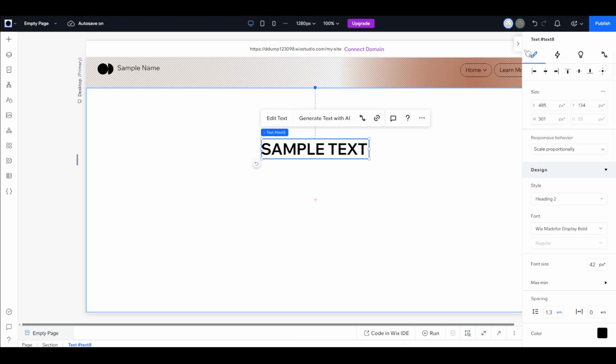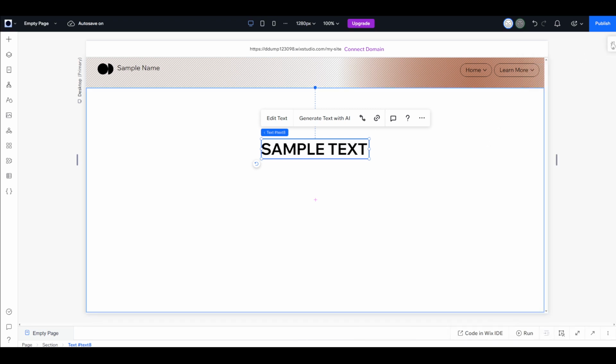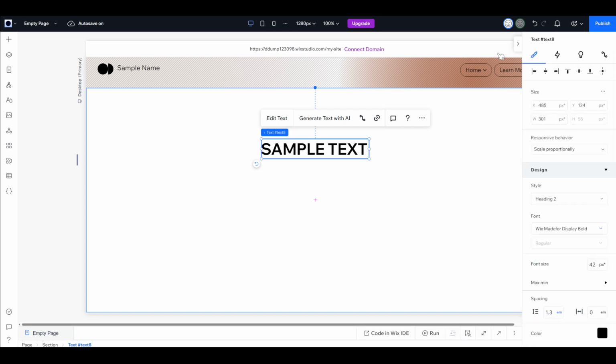If for some reason it's not visible, don't worry. Look for a small arrow icon placed at the top right side of your interface. Clicking on this arrow will expand the inspector bar so you can see all the necessary tools for editing your text.